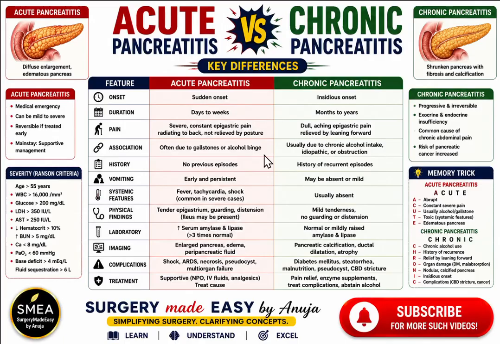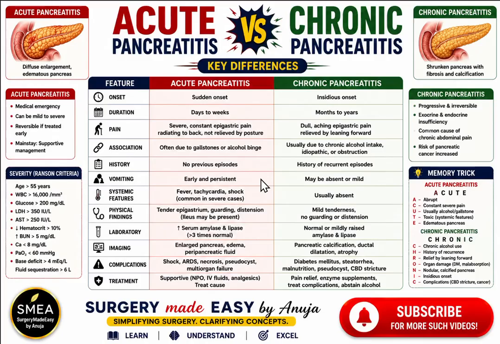Acute pancreatitis may be associated with gallstones or alcohol binge drinking. Chronic pancreatitis is usually due to chronic alcohol intake. It may be idiopathic or associated with obstruction. An acute patient has no previous history of such attacks. Chronic pancreatitis has a history of recurrent episodes.